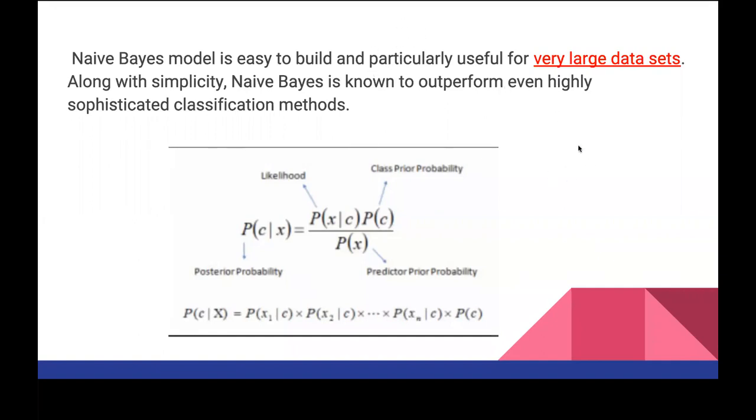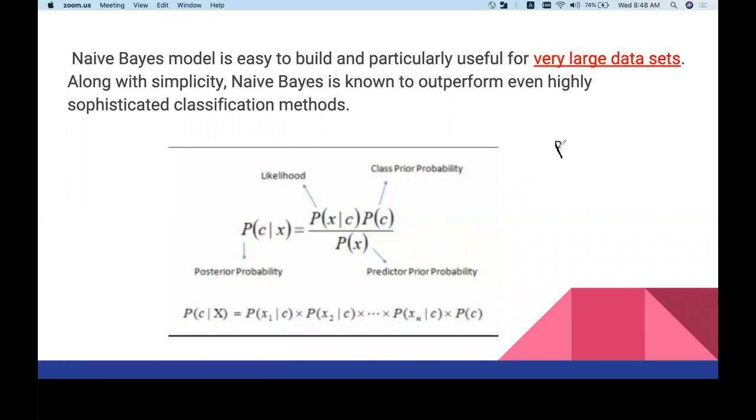But yeah, this is just for your understanding. Generally, they don't go here. So you guys remember P of A given B, right? I hope you guys remember this. Which means, what is the probability of occurrence of A given that B has already occurred? That is the understanding of conditional probability.